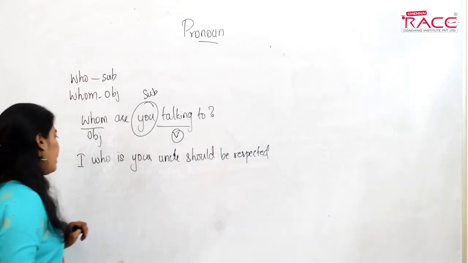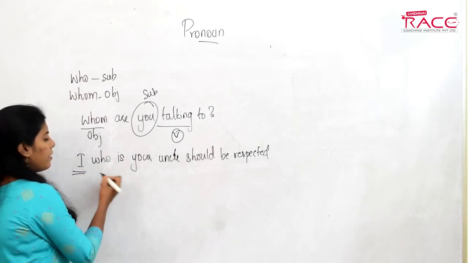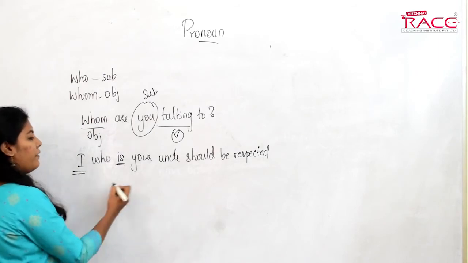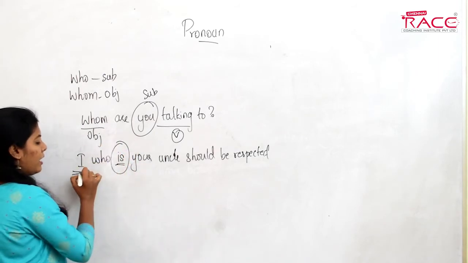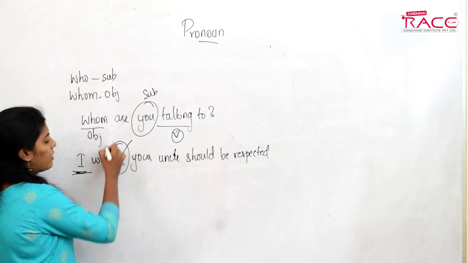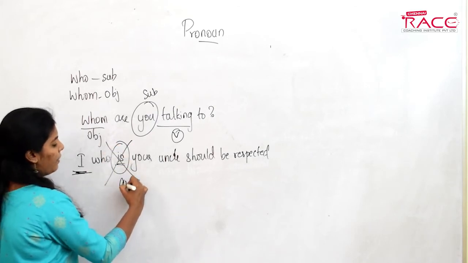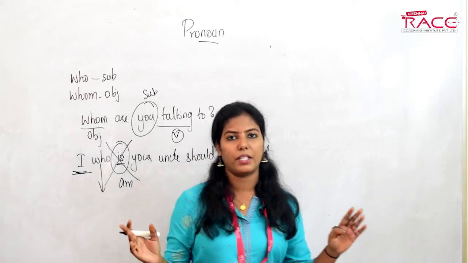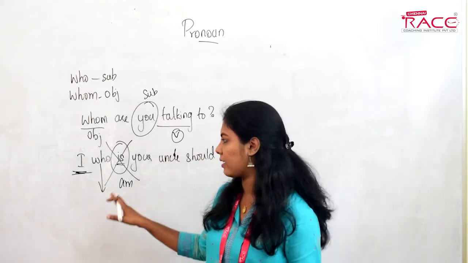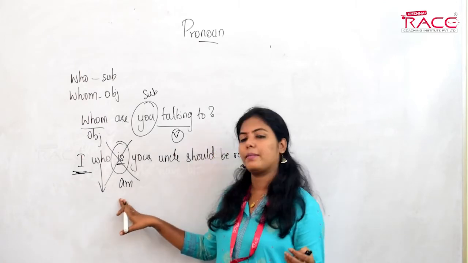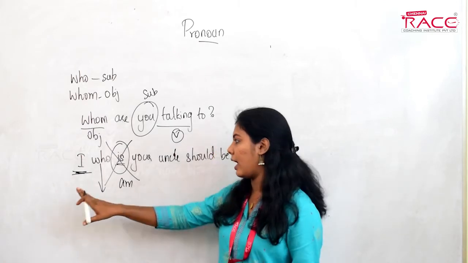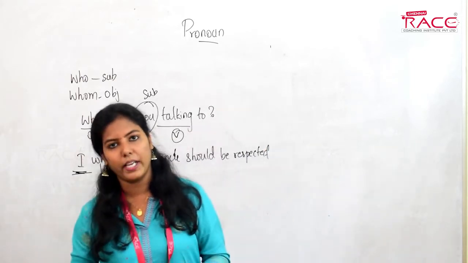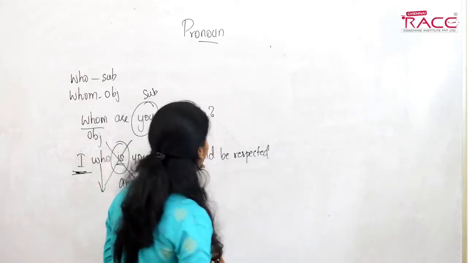I'll tell you. See, this one, is, means it is in present tense. So I should never be used with is. I is always used with am. It doesn't matter what comes in between them, who, what, which, it doesn't matter. So I will always be followed by am and not is. So I, who am your uncle, should be respected. That is the correct form. Now one more question.